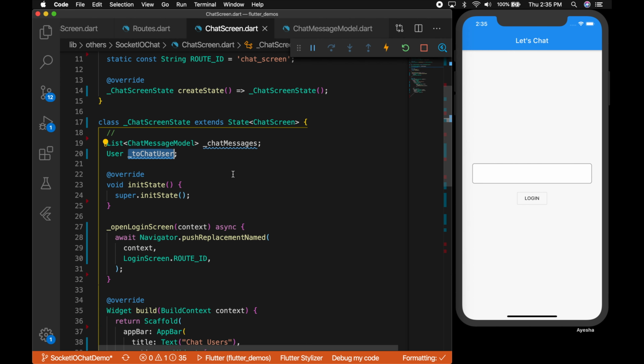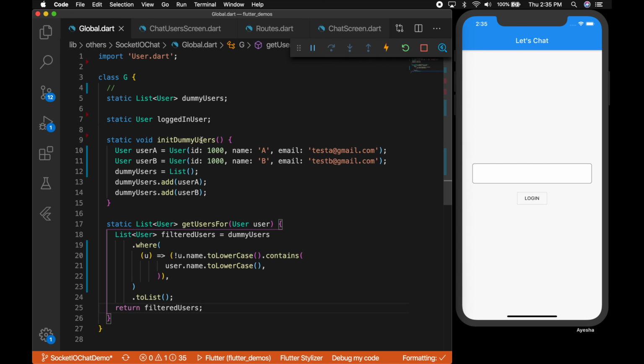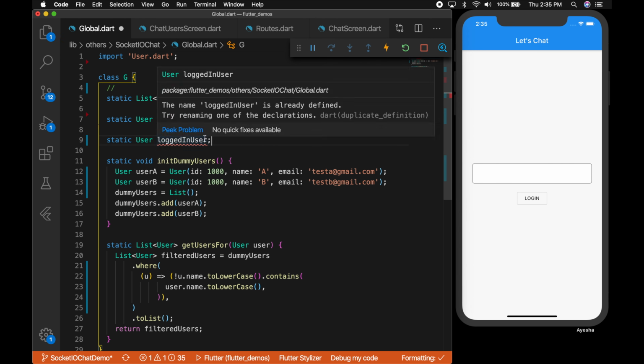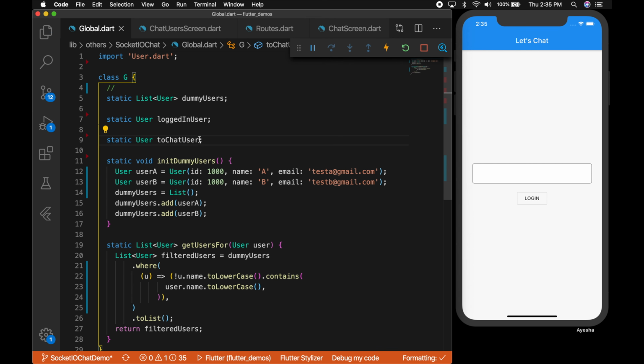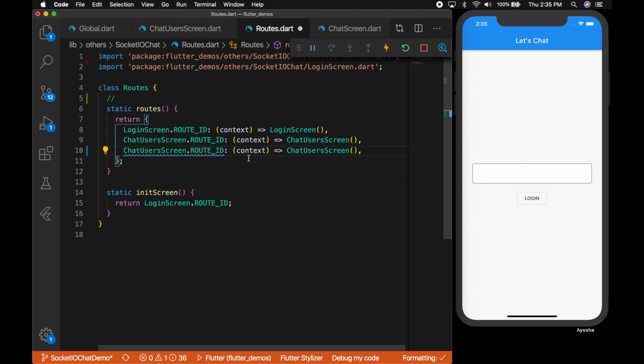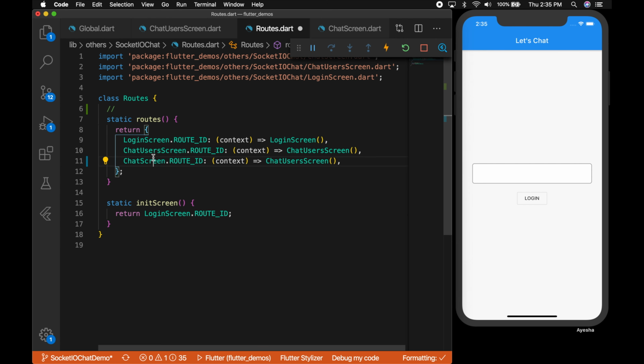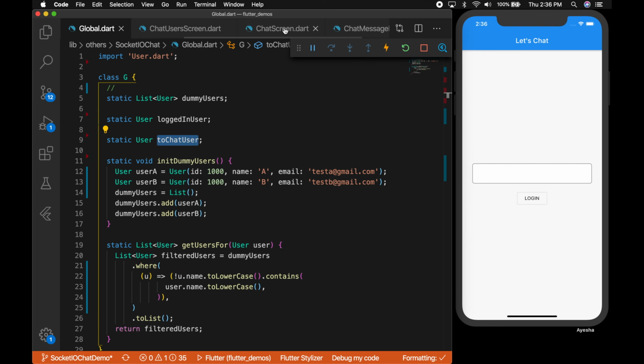So let's go to global.dart file and create a variable to chat user. So we'll be saving the logged in user and to chat user in a global variable. So you can implement this in your own way. I'm just saving it in a global variable to keep it simple. Okay, now let's add the route for the chat screen.